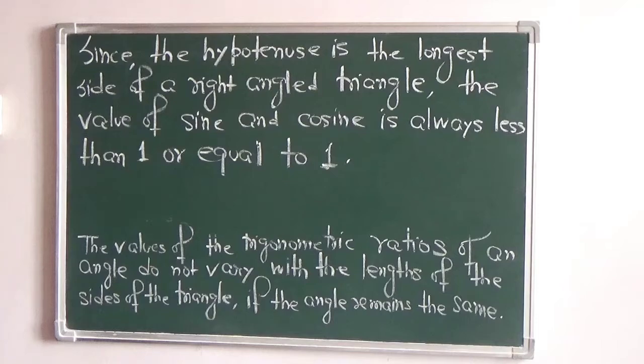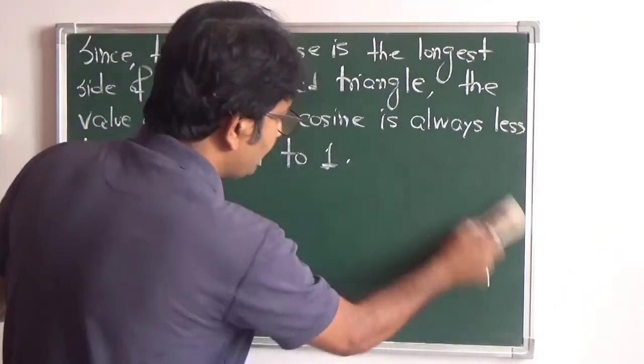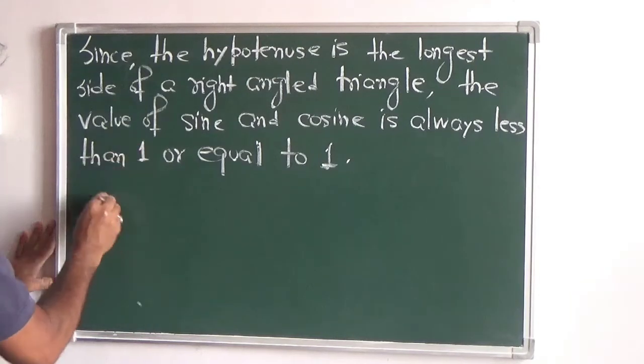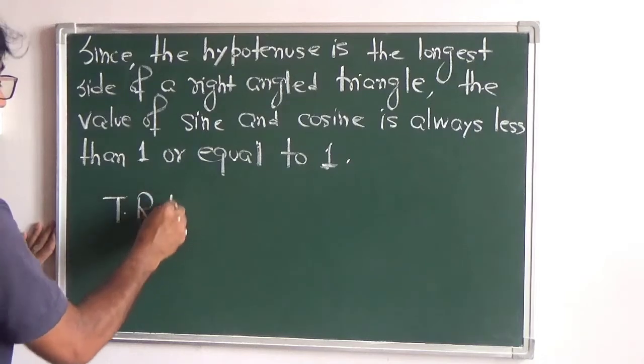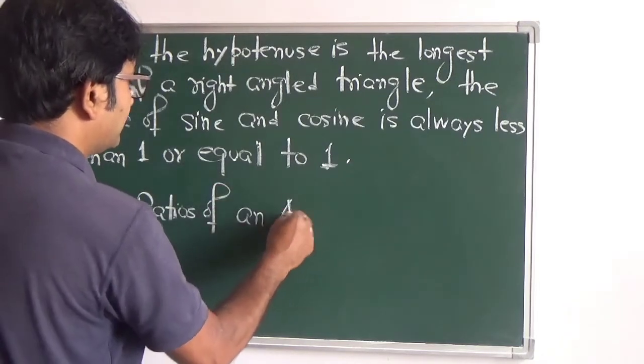So now in this chapter, write it down carefully, we shall consider the trigonometric ratios of an acute angle. So we will be discussing the trigonometrical ratios of an acute angle.